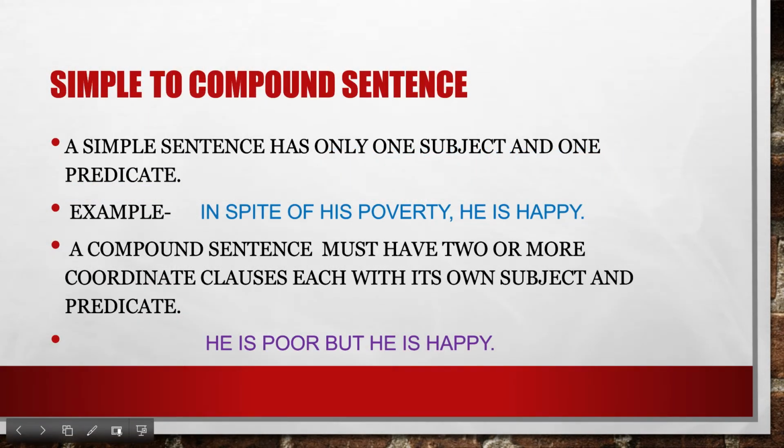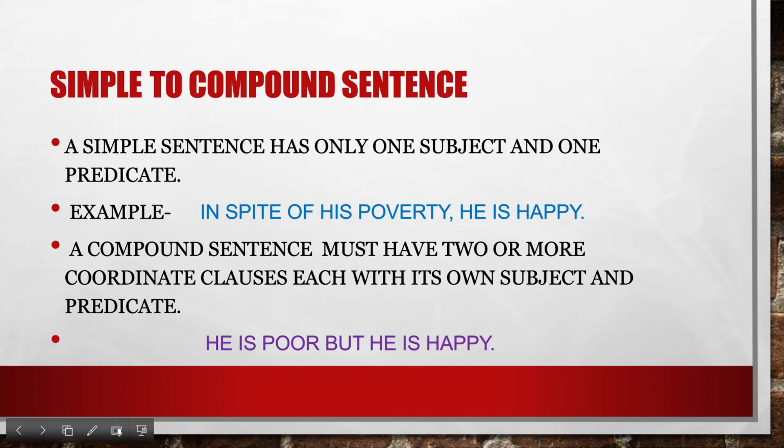A simple sentence has only one subject and one predicate. For example, in spite of his poverty, he is happy. It's a simple sentence. Its structure follows thus. In spite of his poverty is the participle phrase. He is a subject, is the form of the verb be, and the word happy is the subject complement. Now let's know what's a compound sentence. A compound sentence must have two or more coordinate clauses, each with its own subject and predicate.